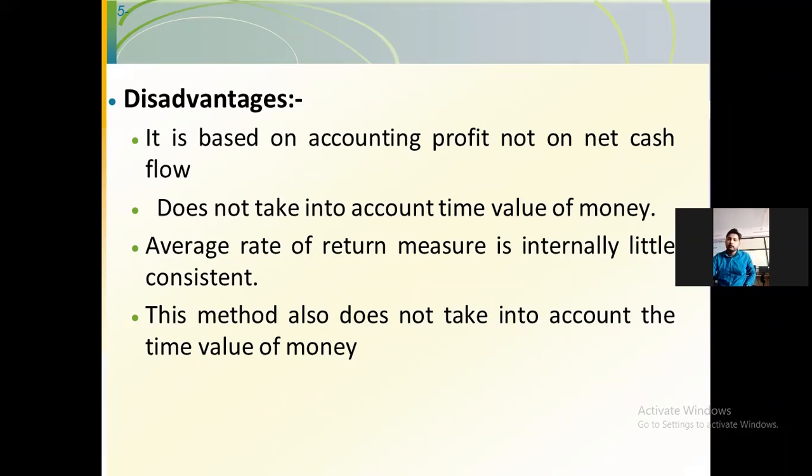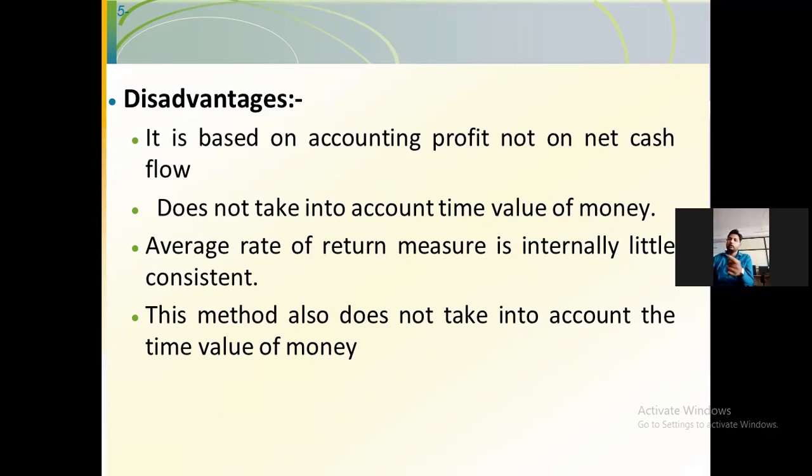Then the average rate of return measure is internally inconsistent. It means they are not accounting for large changes, they are not signifying the growth or the benefit of a project, because a large amount of change in the profit will change the ROI by only a small amount. मतलब ज्यादा प्रॉफिट होगा तब कुछ तो ROI में डिफरेंस आ जाएगा.